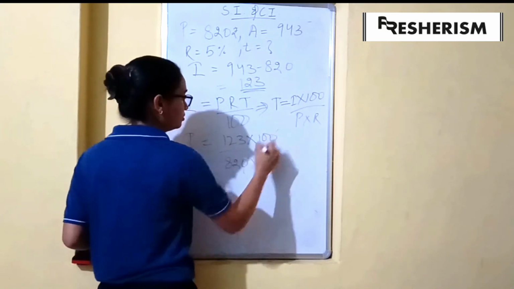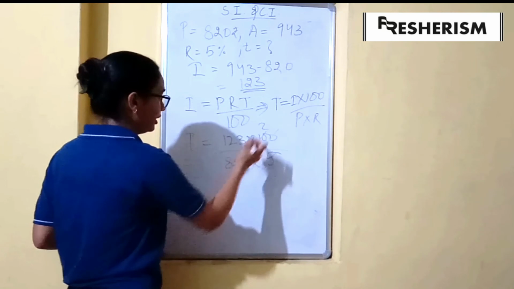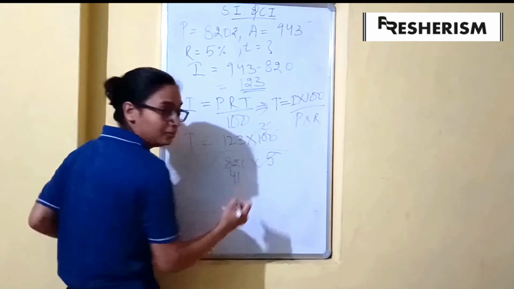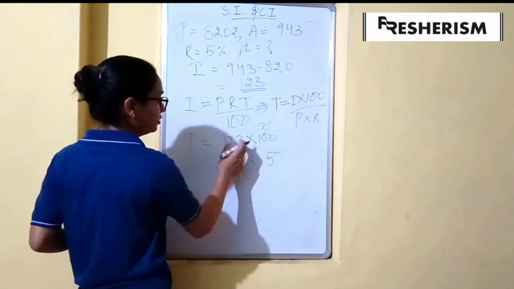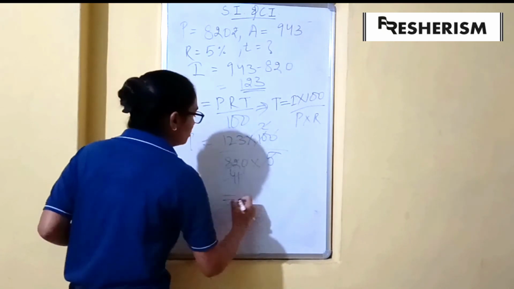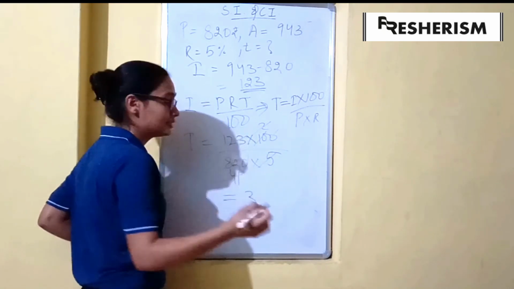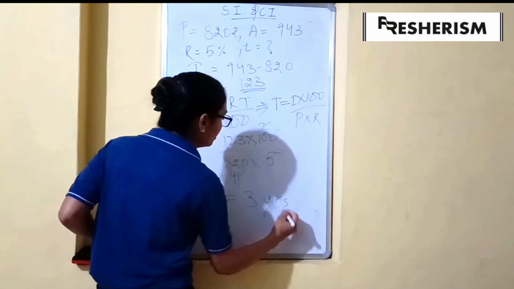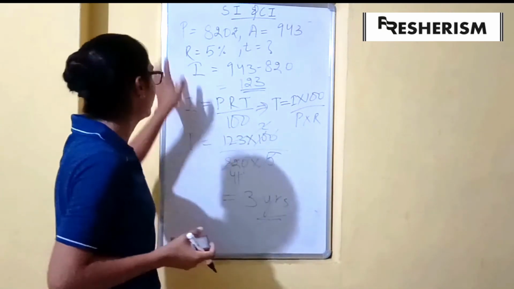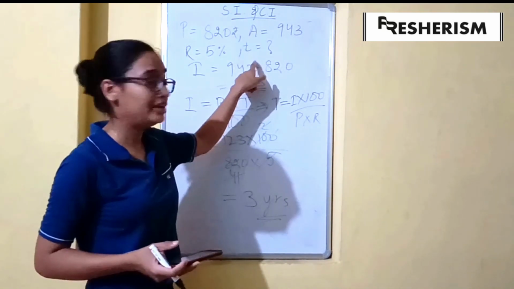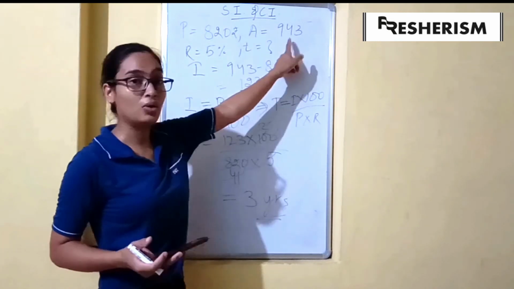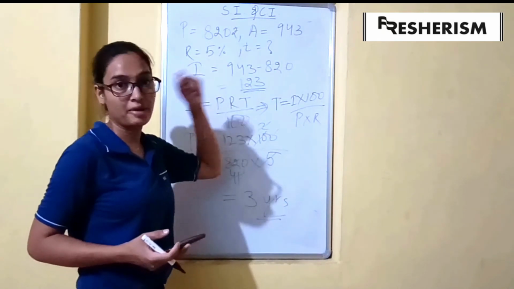So 0, 0 cancel, 5 twos are 10, and 2 4s are 8, leaving 41. Now we know 41 threes are 123, so the time we got is 3 years. This way we find how much time would be taken for this principal to amount to this at a rate of 5% per annum.